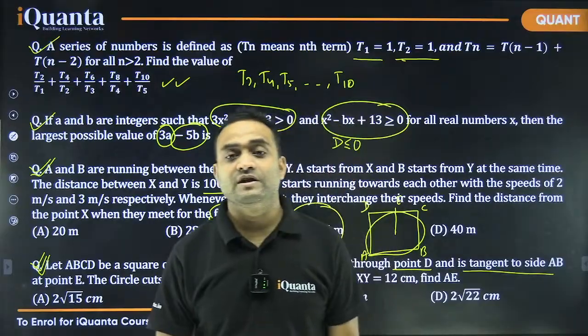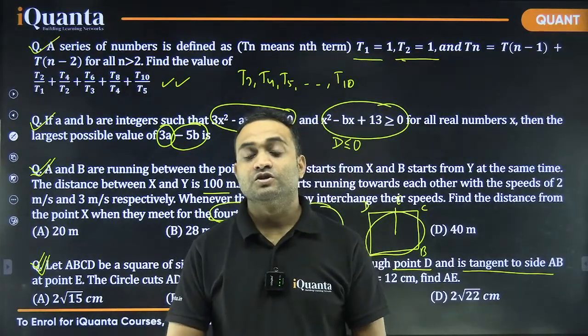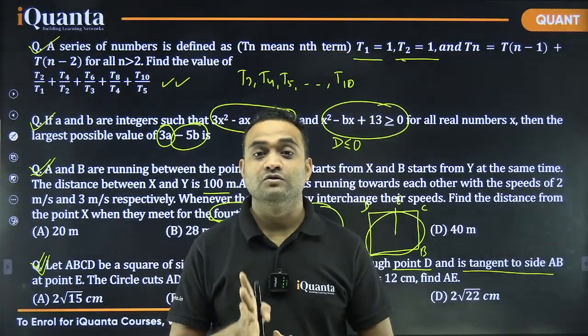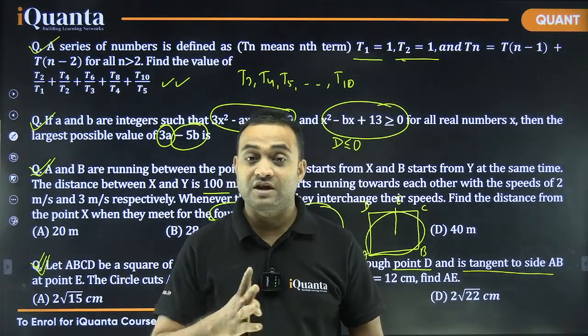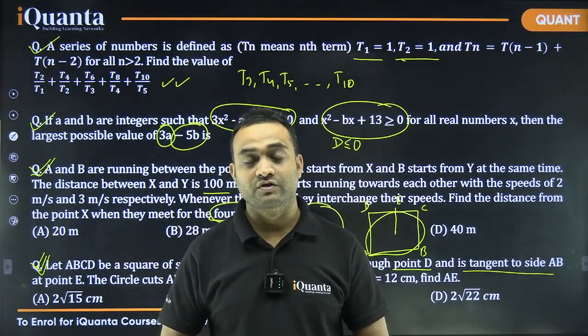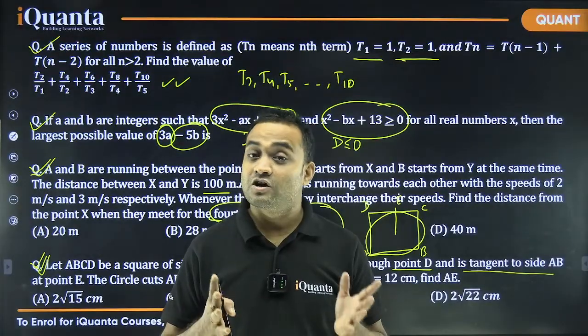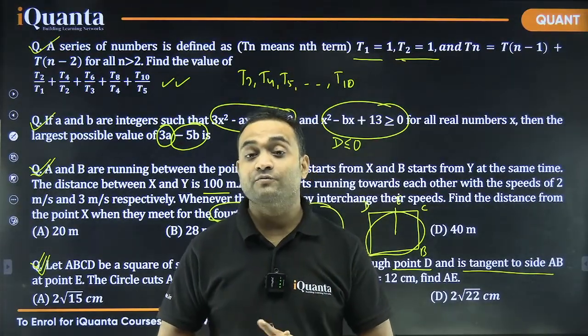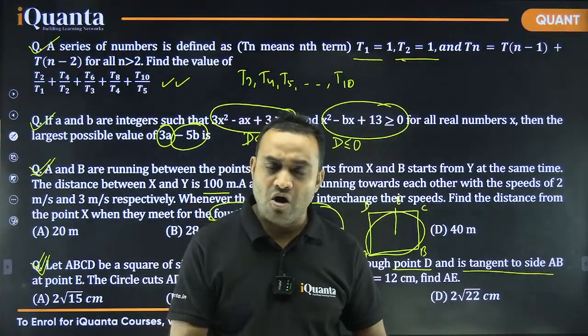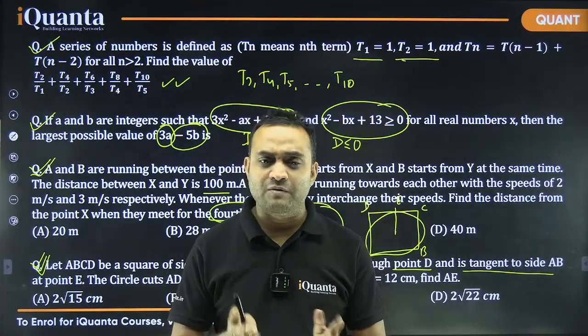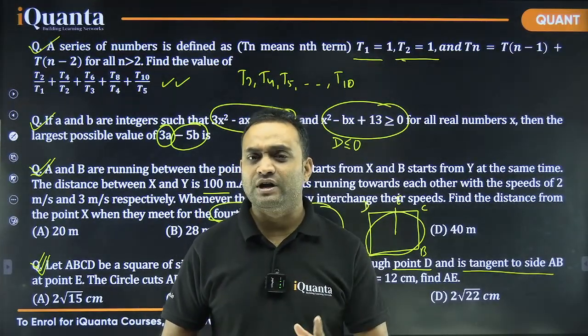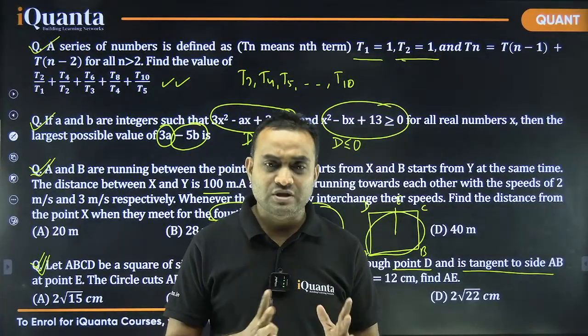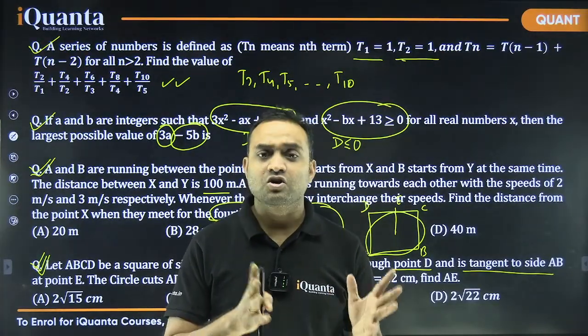On average, even if we take 2 minutes per question, in 14 minutes we should be able to solve those 7 questions. So 7 plus 6, 13 questions you are done with, and that is not bad, right? If you have practiced lots of quant questions and you are familiar with the pattern, then surely you are going to crack more than that in mocks or in the real exam.